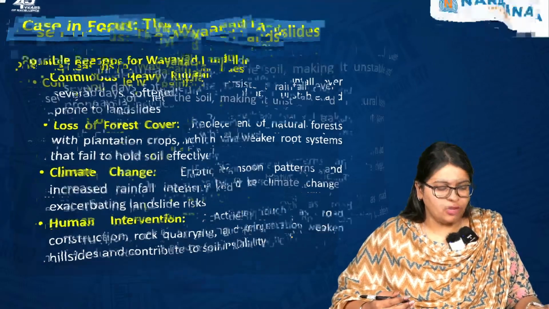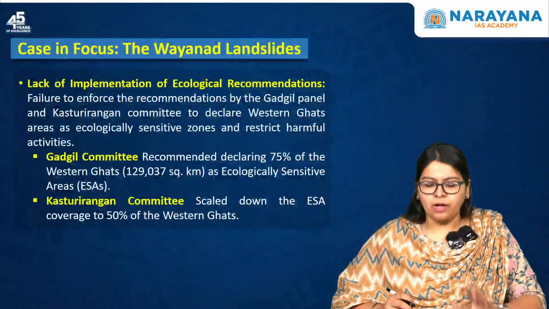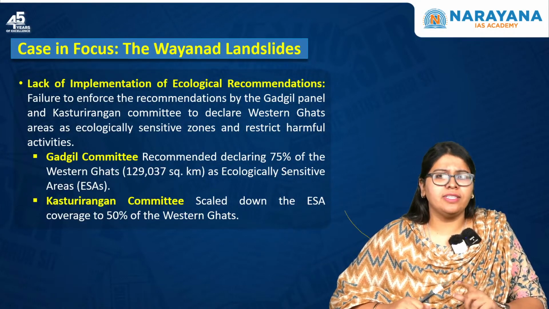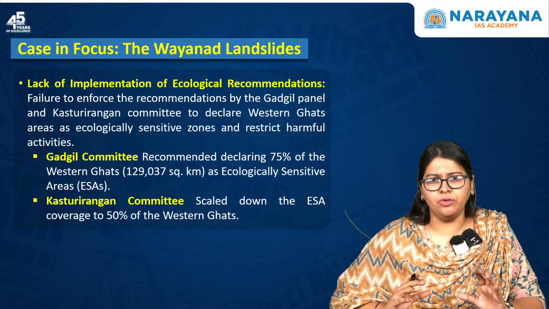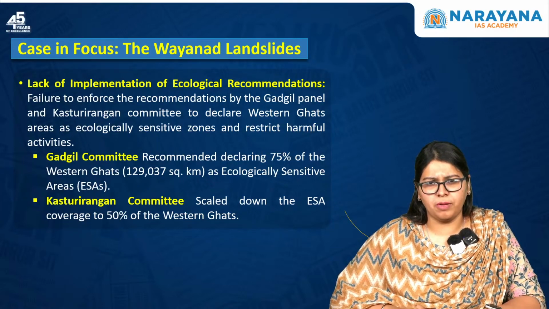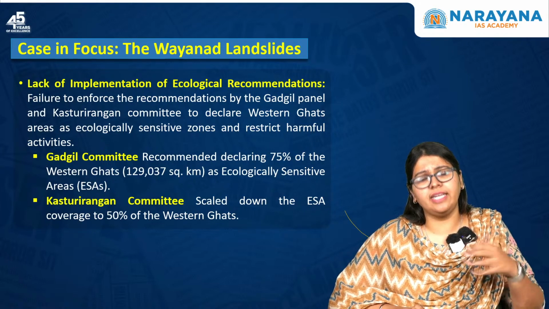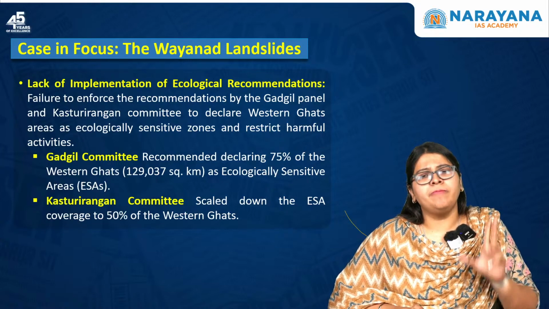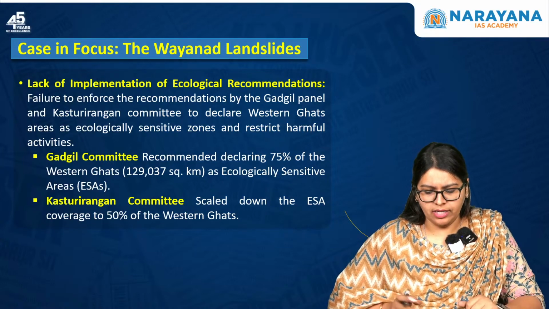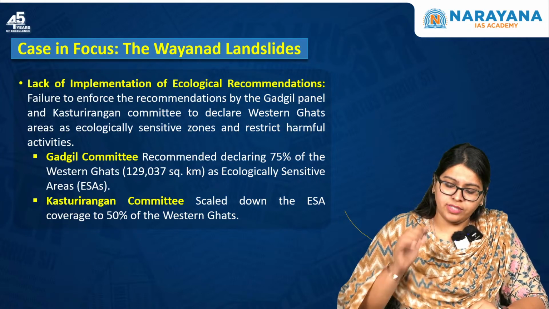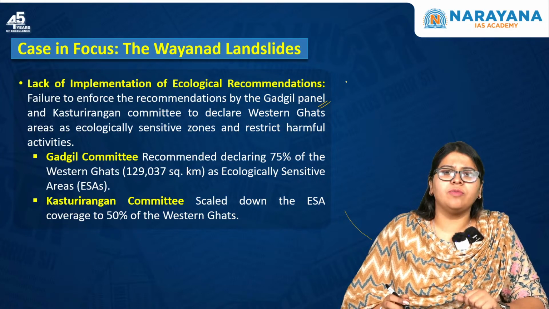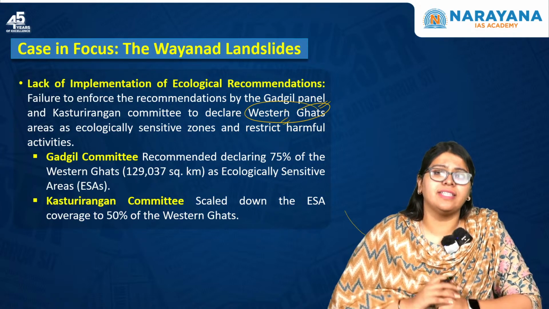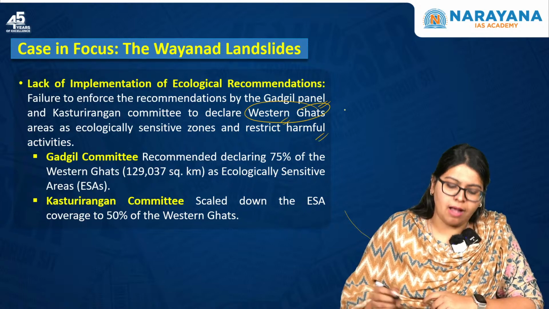This could have actually caused instability to the soil. Now, there can also be failure of implementation of the specialized committees which were constituted for the preservation of the Western Ghats region. One committee was the Gadgil, and the next one is the Kasturi Rangan committee. So, failure to enforce the recommendations of the Gadgil panel as well as the Kasturi Rangan committee to declare the Western Ghats itself as ecologically sensitive areas and restrict the harmful activities.